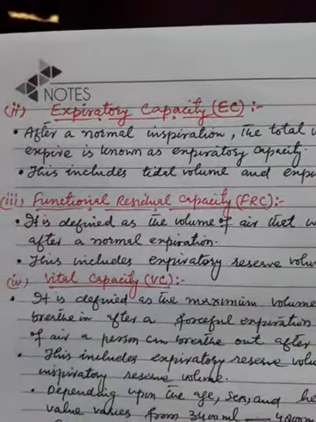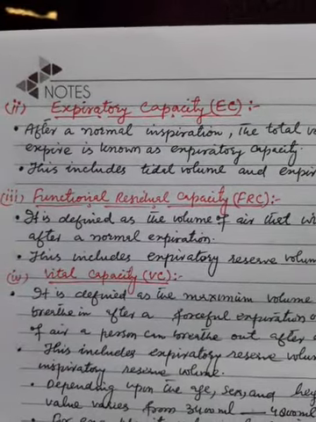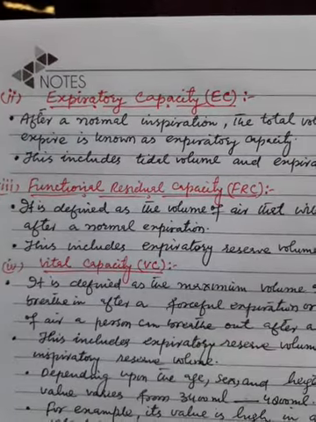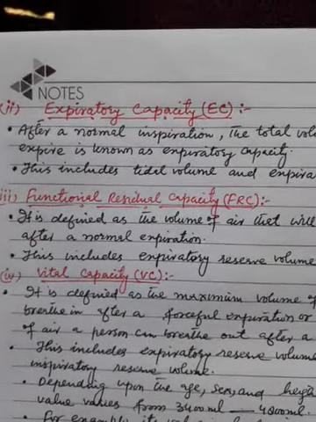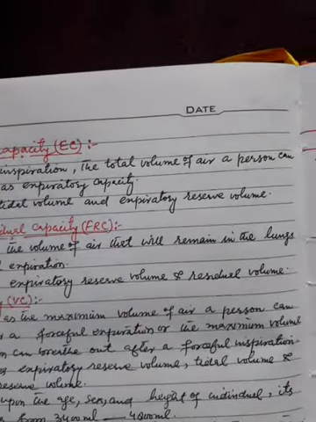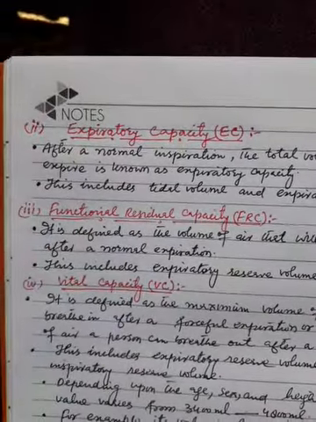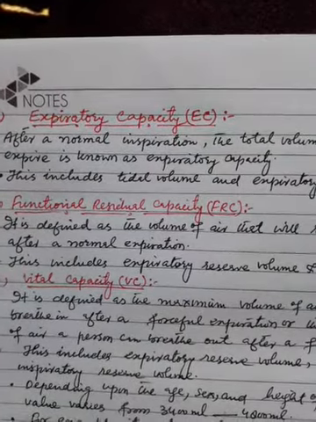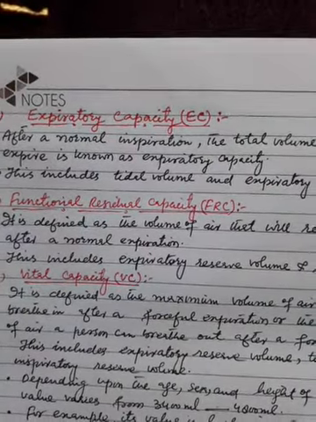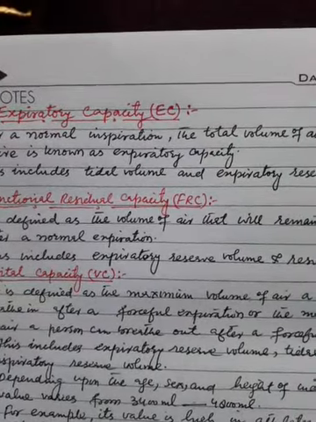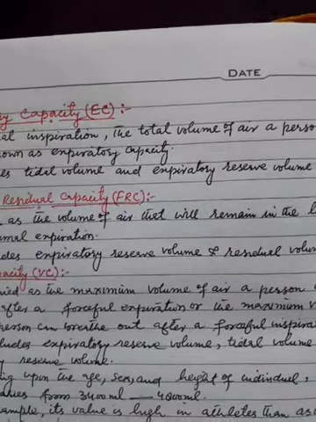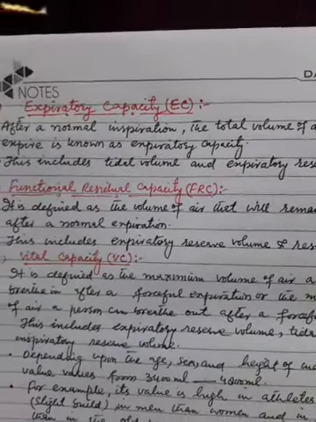Now, the expiratory capacity, EC. What is expiratory capacity? After a normal inspiration, the total volume of air a person can expire is known as expiratory capacity. This includes tidal volume and expiratory reserve volume.